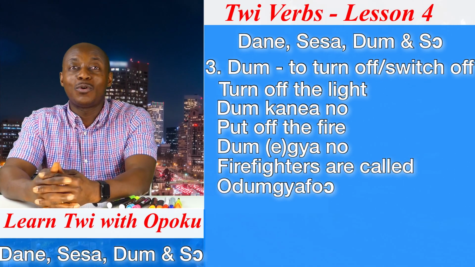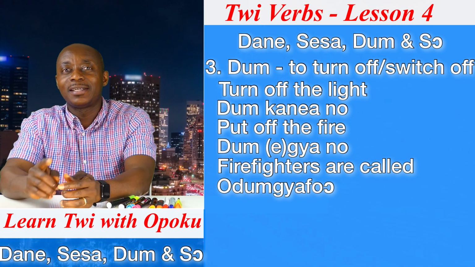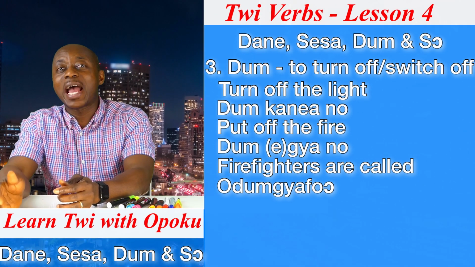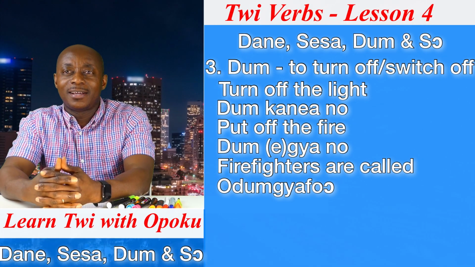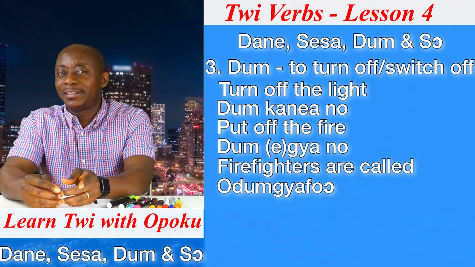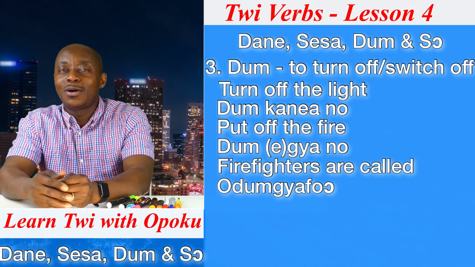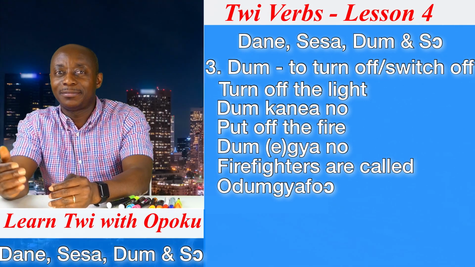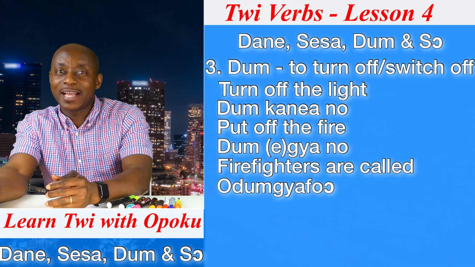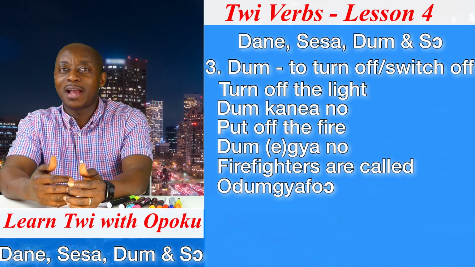So do you know how we call firefighters? We call them Odumgyafo. Odumgya, that means someone who puts off fire. The fo sounds like when we say American, the can that ends it, or Ghanaian, the ian, Malian, the lian that ends it. It's like the fo that we are using.